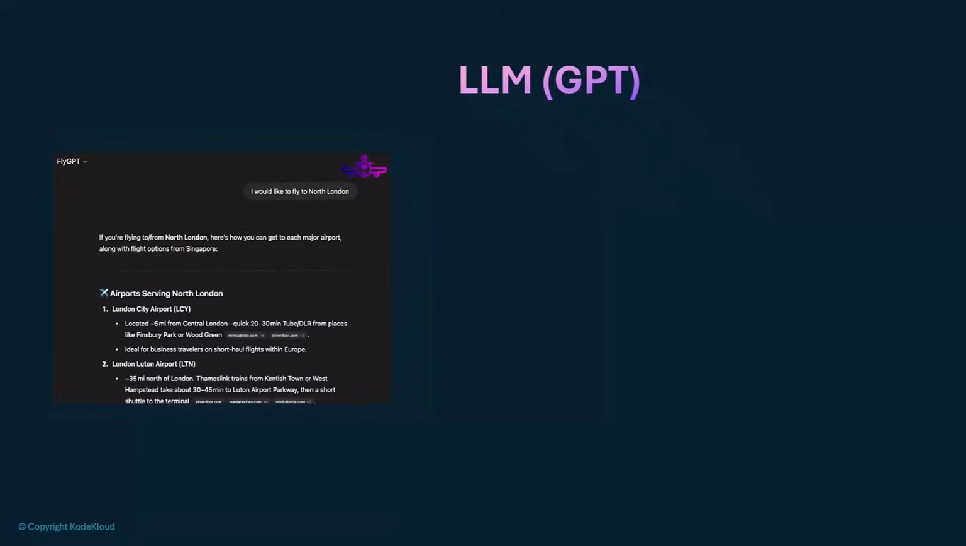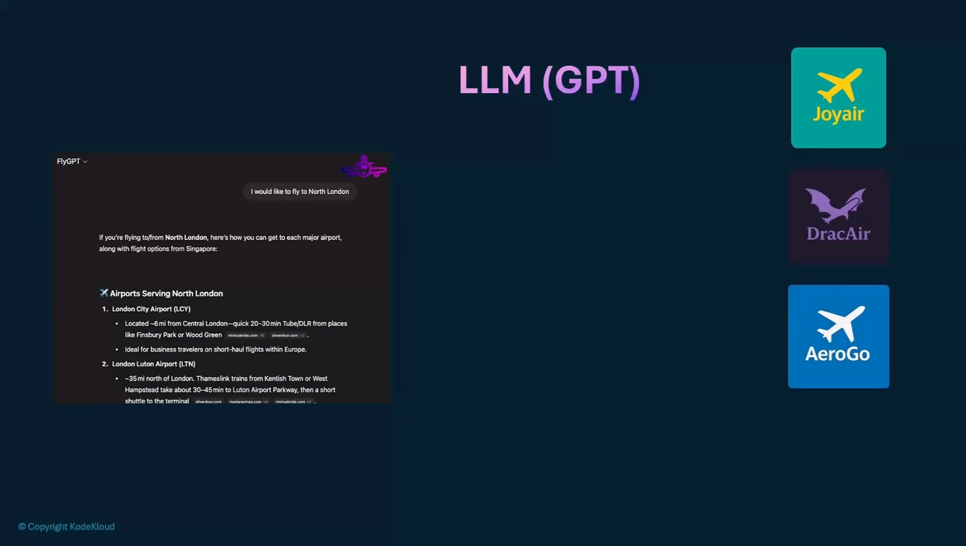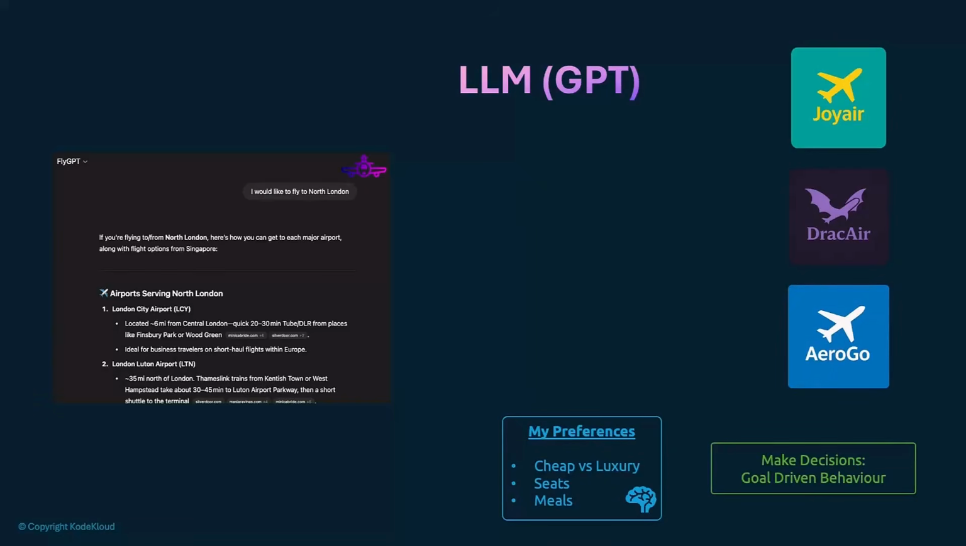But what does taking an action mean here? When I say I would like to fly to North London, my application should be able to interact with these third-party flight services, such as Joy Air or Drac Air or Aerogo, and retrieve flight details from these sites, and then also compare that against, say, my preferences, such as whether I prefer cheap or luxury flights, my seat preferences, or meal preferences, and based on all of that information, make a decision for me. And not stop until it's retrieved enough information to be able to make a decision and then book the flights for me and tell me the flight details and booking reference numbers. So I'd like my AI to take action for me.